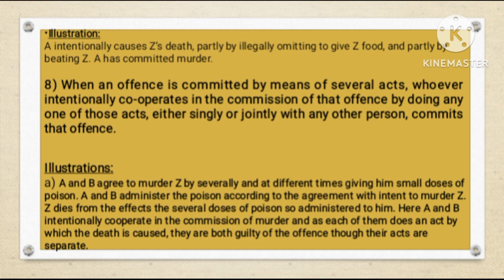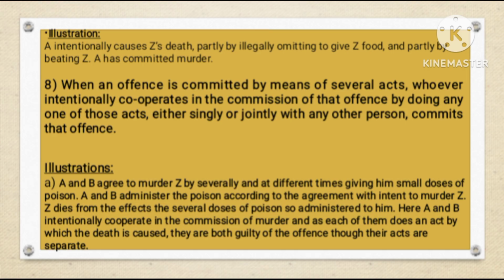Let's take an example. A and B agree to murder Z by severally and at different times giving him small doses of poison. A and B administer the poison according to the agreement with intent to murder Z. Z dies from the effects of the several doses of poison so administered to him.